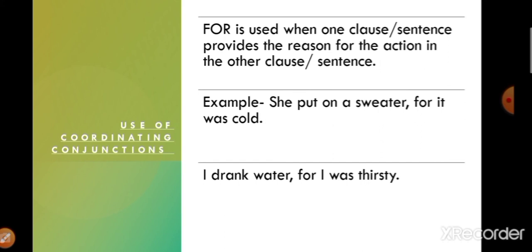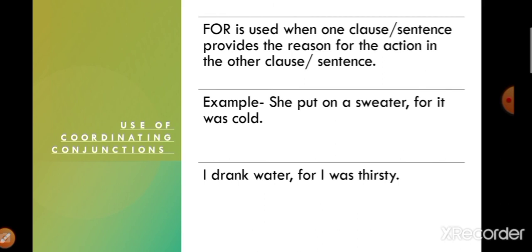Next is use of coordinating conjunction for. For is used when one clause or sentence provides the reason for the action in the other clause or sentence. That means whenever we are able to get the reason for some action, then for will be used. Example is, she put on a sweater for it was cold.